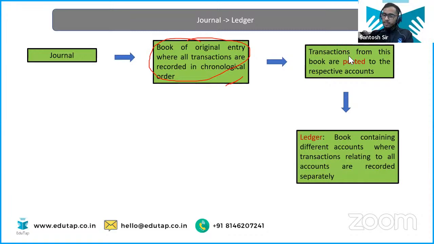Individual account, we call it ledger account. Okay? So ledger is what? Book containing, ledger book is what? Book containing different accounts where transactions relating to all the accounts are recorded separately. So we have the ledger book in the offline, and in that ledger book, you have different account, and only transaction related to a particular account will be entered into that account. Suppose this is the salary account, okay? This is the ledger account of salary, okay?